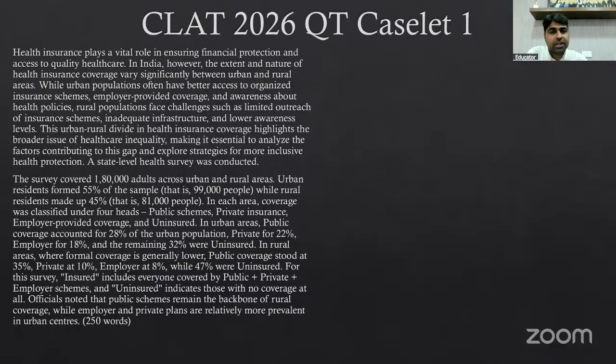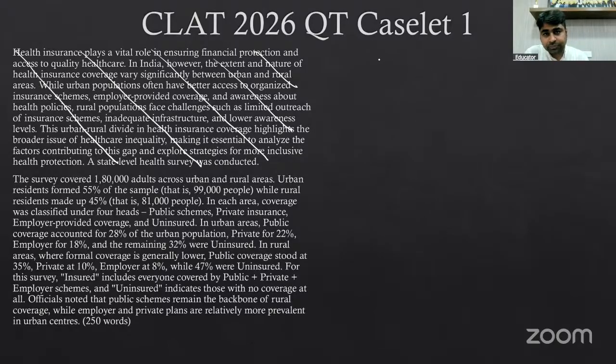Okay, so the health insurance plays a vital role. We have been seeing every year that they give you a lot of theory. This whole part, which I feel was irrelevant, was just theoretical. Nothing was useful. The survey covered 1,80,000 adults across rural and urban areas.